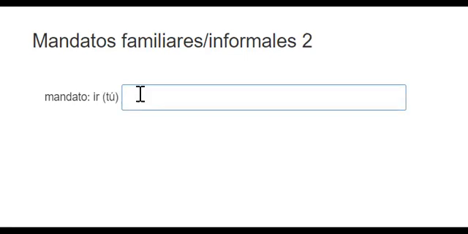Here, tú form. Again, this is how you should think. You should be thinking, is it one of the Vin Diesel words? Is it ven, di, sal, haz, ten, ve? It is ve. Pon, sé. Is it one of those? It is the ve of that one. We haven't gotten any that are regular yet. And hacer is one of the Vin Diesel ones. It becomes haz, there it is, H-A-Z. And that's the entire conjugation. This isn't just a stem and we have to add something to it. That's the entire thing.